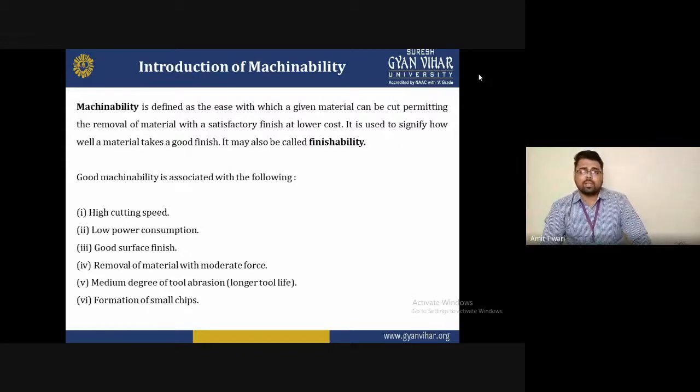So how can we remove material with moderate forces? We can achieve this by maintaining the appropriate cutting parameters, using the proper tool, or using the proper machining operation for a particular shape or design.